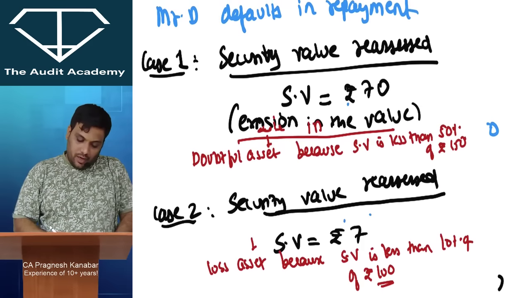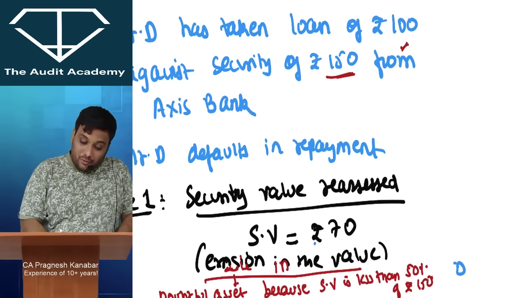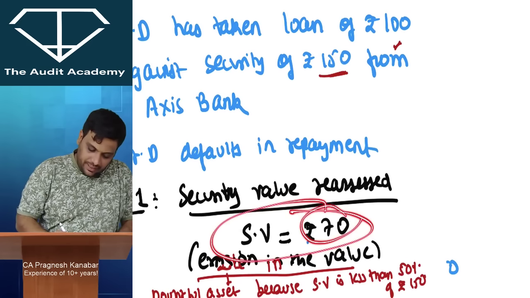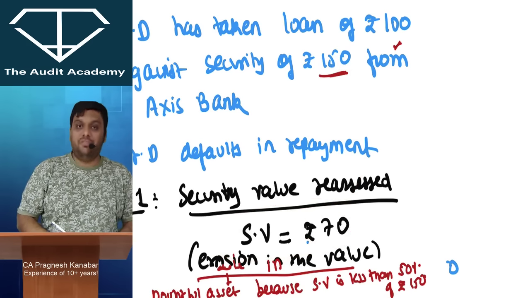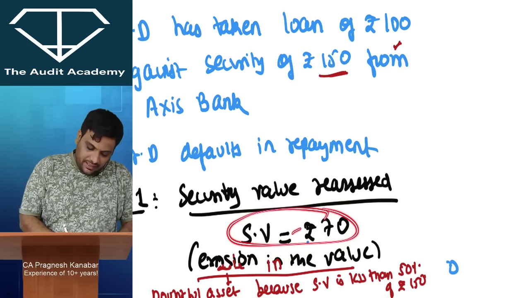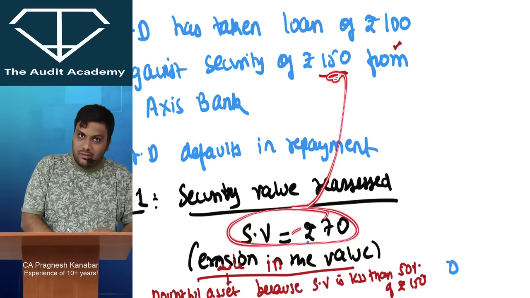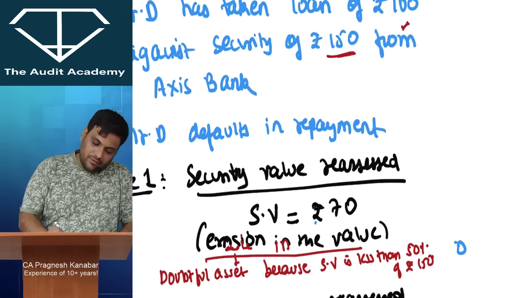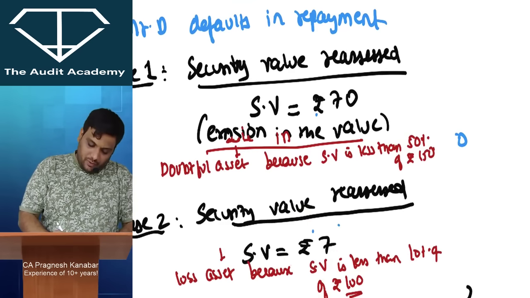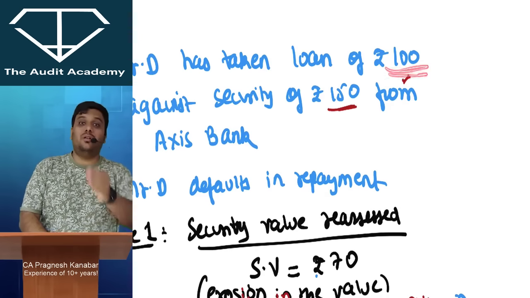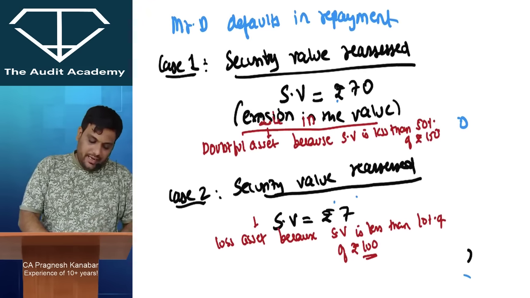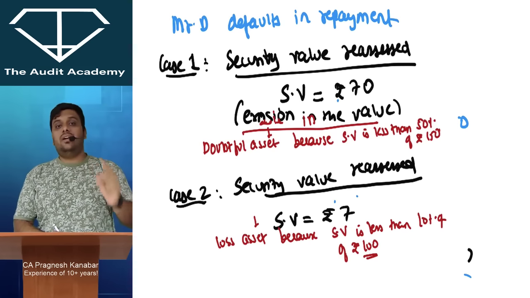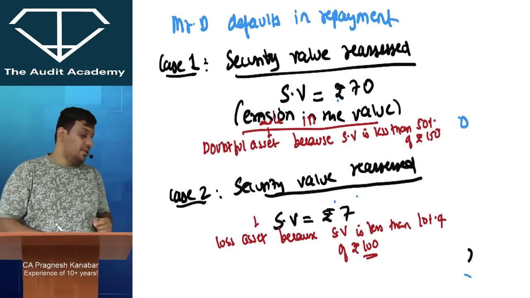Now rupees 7 is not enough to cover even 10% of the loan. See, in the first example, I was comparing 70 with 150, so I was comparing the security value with the earlier security value. In the second example, I am comparing the security value with the loan amount. 7 rupees is not even enough to cover 10% of the loan, and that is why in the second case, Mr. D will be straight away classified as a loss asset, not even as doubtful.